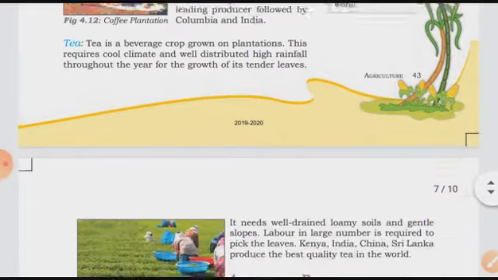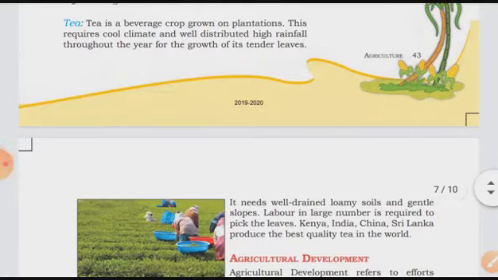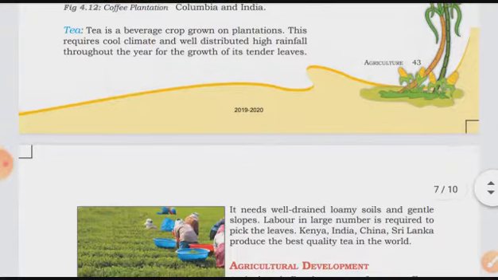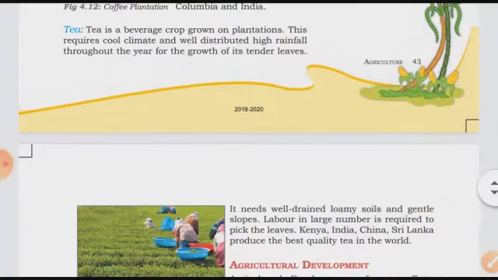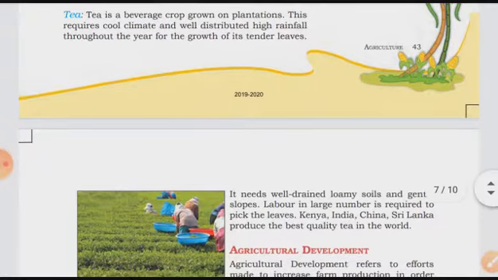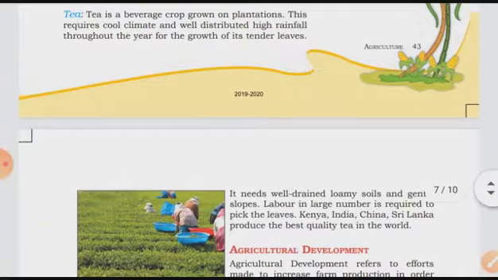Then they have given about the tea. Tea is a beverage crop grown on plantation. As you all know that it is drinkable and it is liked by most of the people, and mainly this requires cool climate and well distributed high rainfall throughout the year for the growth of its tender leaves. Okay, as for growing of the tea, it needs somewhat cool climate and well distributed rainfall. That means equal distribution of the rainfall on a tea plantation throughout the year for the growth of its